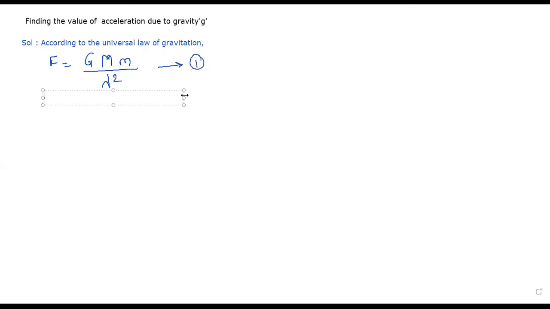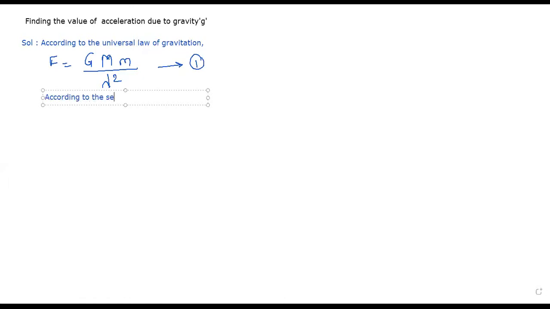According to the universal law of gravitation. What happens according to the universal law of gravitation? Say fast. F is equal to G m1 m2 upon d square, or G M m upon d square. You are right. Equation 1. And according to the second law of motion, F is equal to ma.